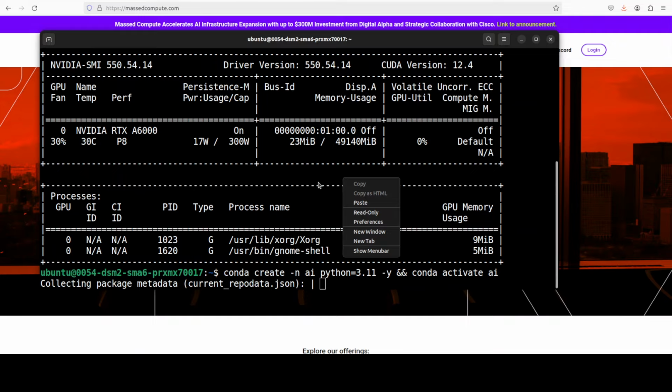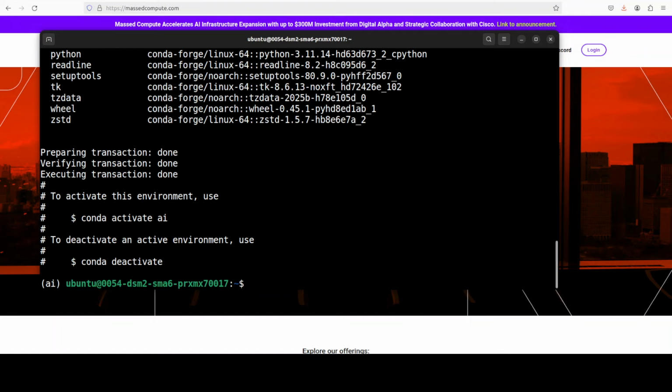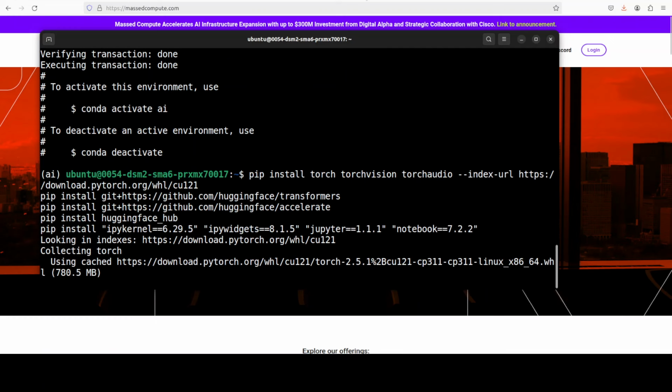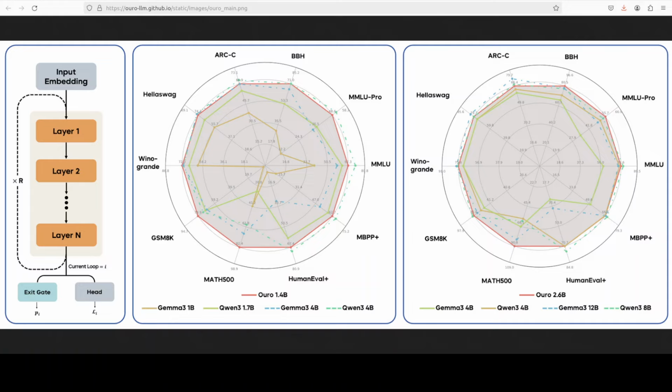Okay, so our virtual environment is almost there. And now let's install all the prerequisites, which primarily are torch and transformers. While that happens, let's talk a bit more around what I was talking about, the key innovation.